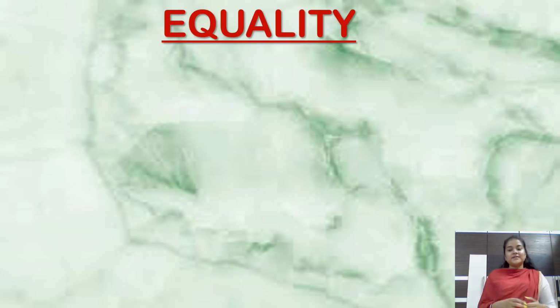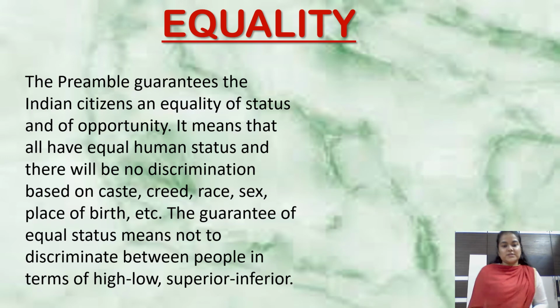Similarly, our third value is equality, treating everybody equally, right? So we'll see what equality is. Please read it for all of us, someone. Yes, thank you. The preamble guarantees the Indian citizens an equality of status and of opportunity.